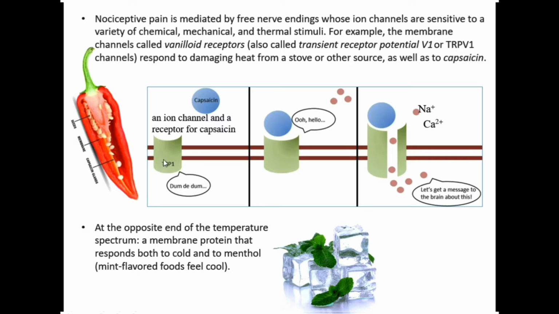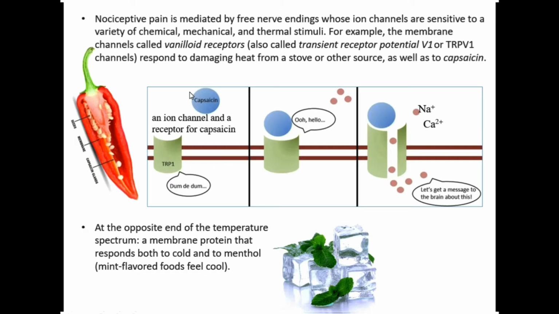This is the TRPV1 receptor, the vanilloid receptor, the transient receptor potential V1. So the capsaicin, which is located in the pepper, can stimulate this receptor, because this molecule will come and attach to this receptor.